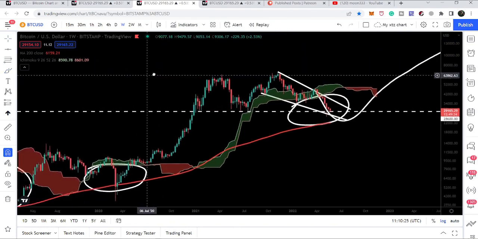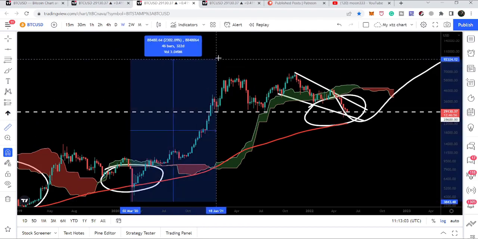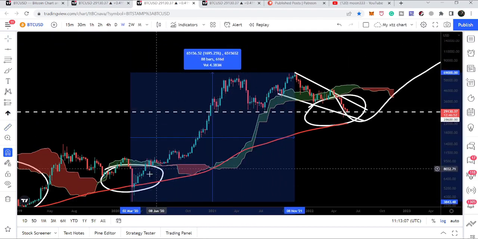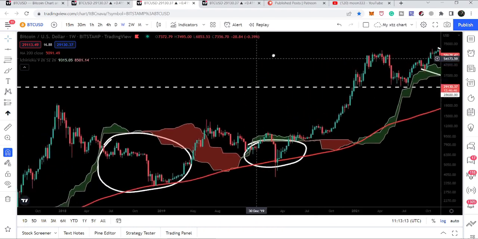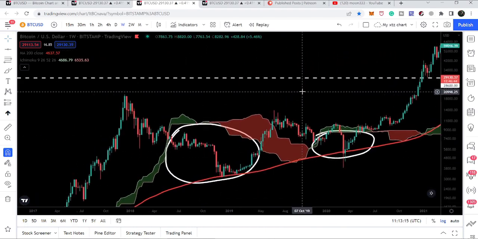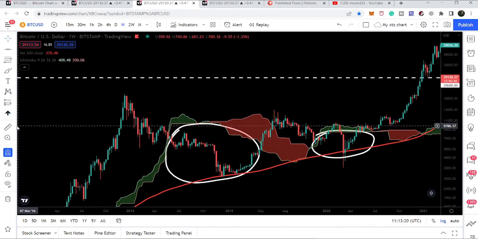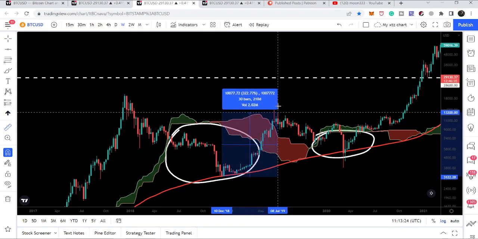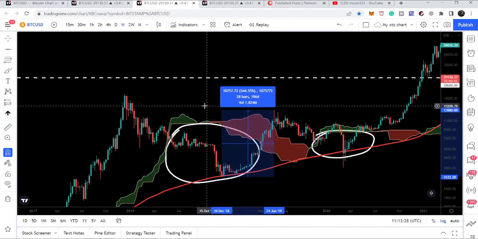Let me show you the previous moves. From this low to this high, it was approximately 1700%, from March 2020 to here, November 2021. And before that, this was, by the way, the shortest rally we have here, from December 2018 to here, June 2019. This was more than 340%.